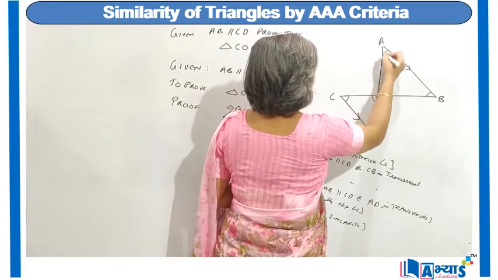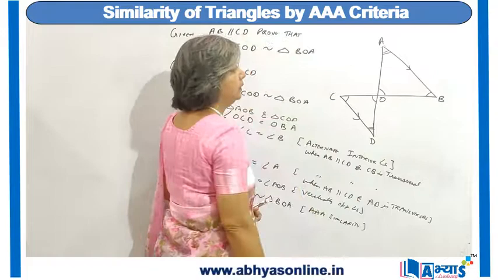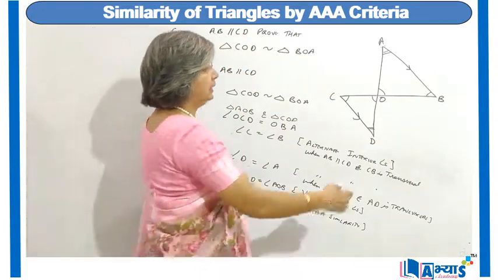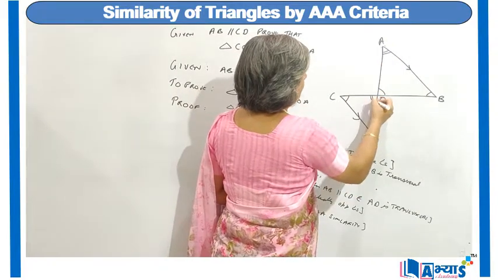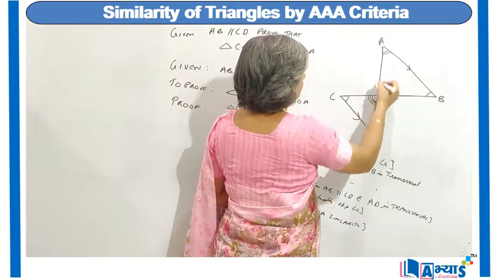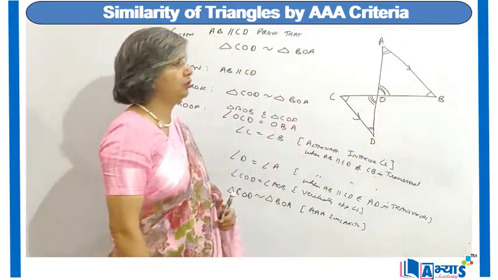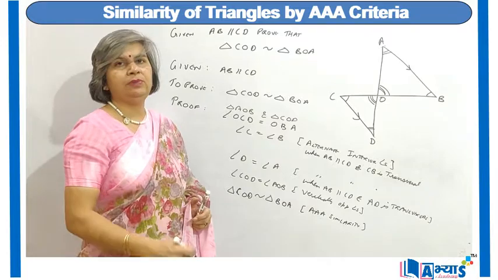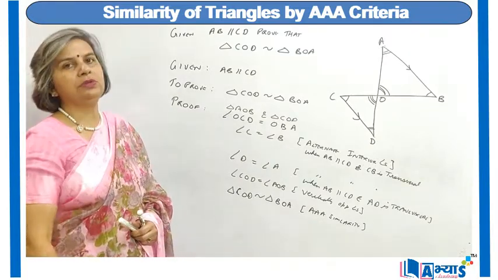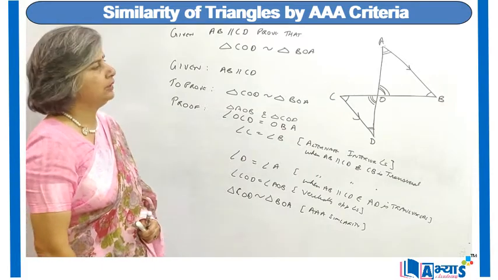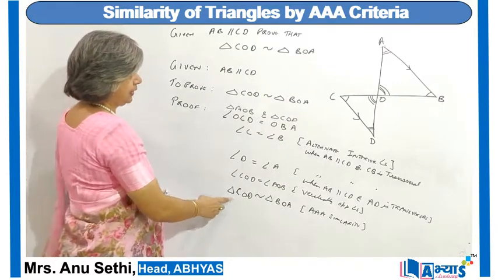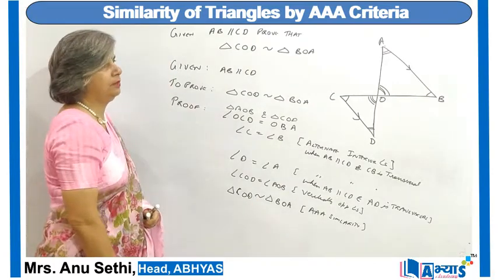Similarly, angle A is equal to angle D, again they are alternate interior angles when AB and CD are parallel lines and AD is the transversal cutting them, and we know that angle COD is equal to angle AOB because they are vertically opposite angles, as AD and BC are intersecting at point O. As three angles in one triangle are equal to the three angles in the other triangle, they are similar to each other using the AAA criteria. Hence, triangle COD is similar to triangle BOA.